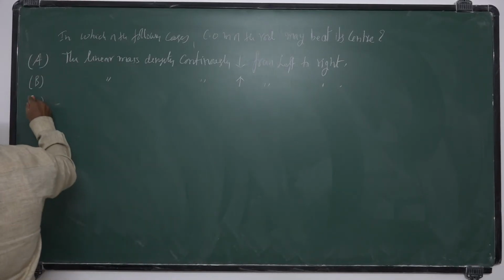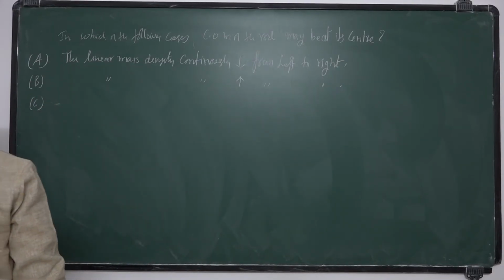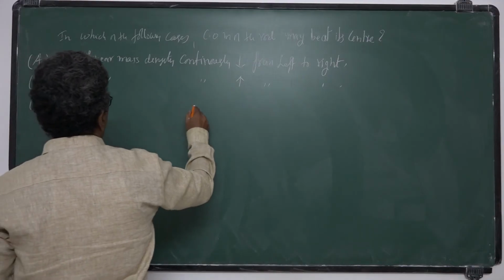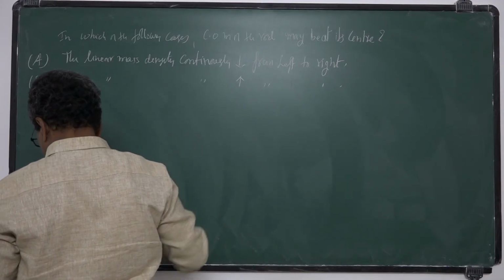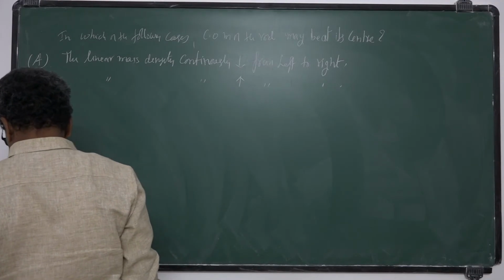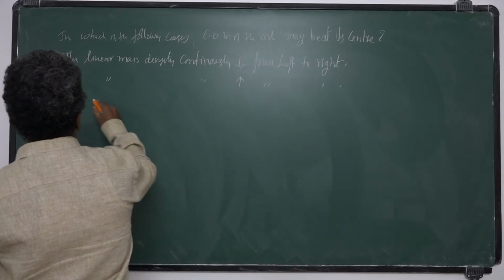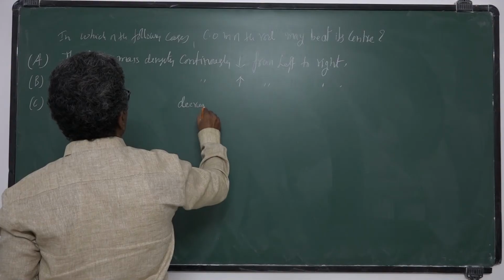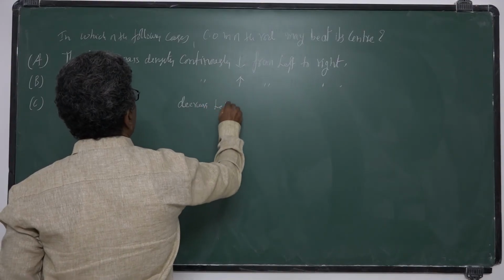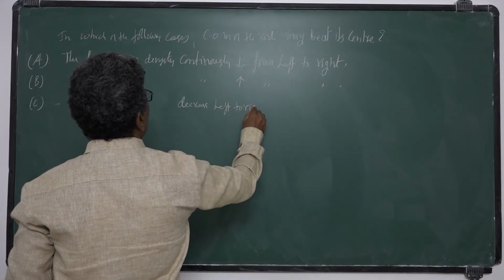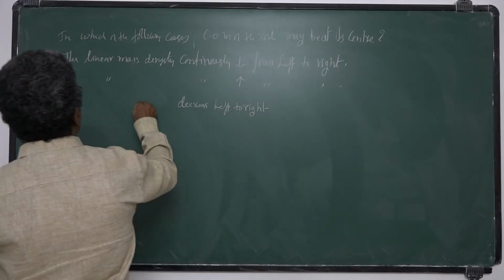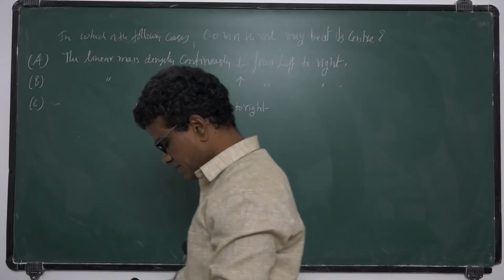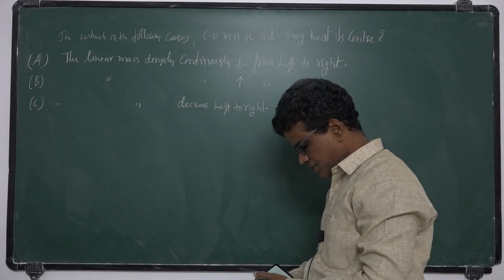C, the linear mass density decreases from left to right.